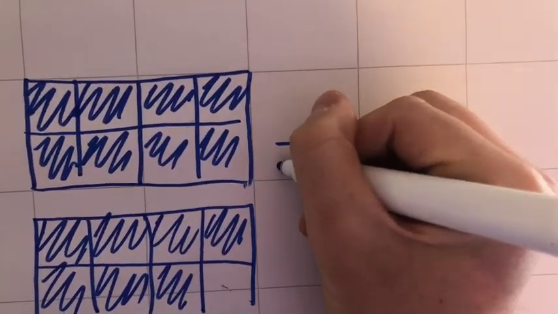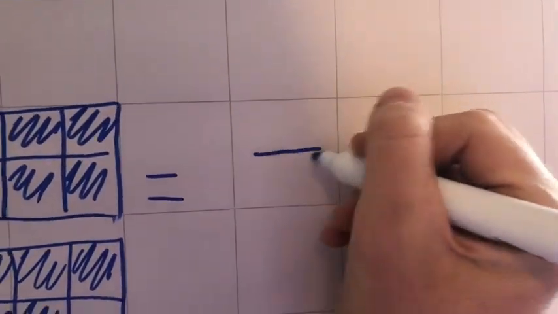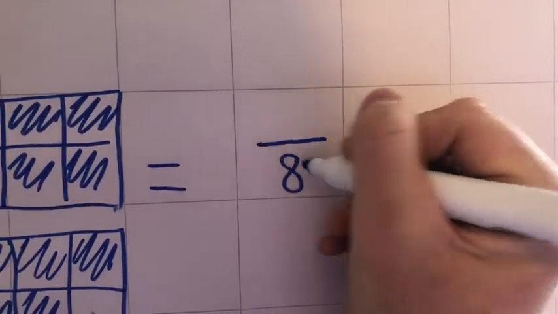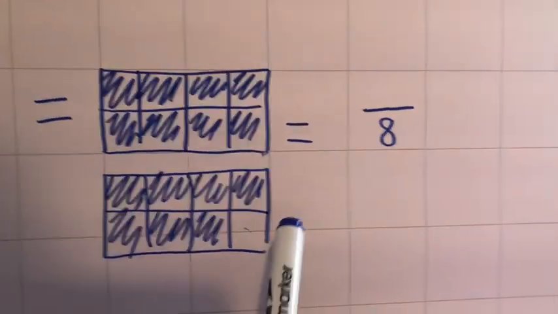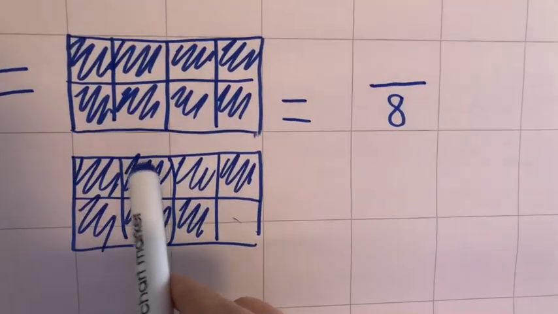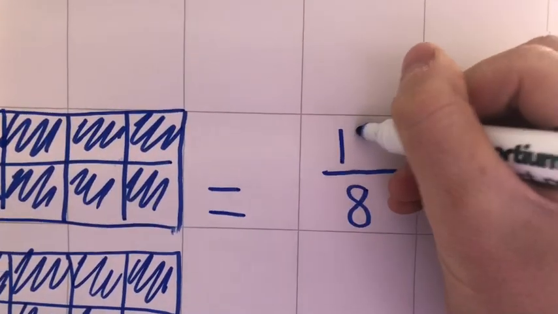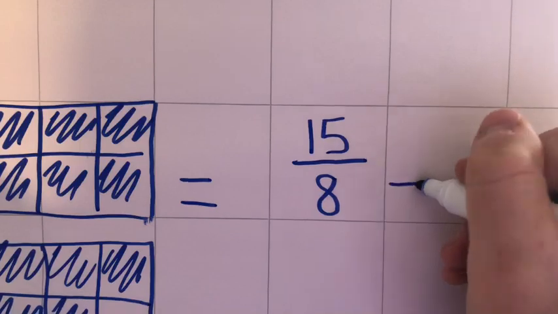So let's look at it first of all as an improper fraction. So again, I've split my whole into 8s, so my denominator does not change. Now, in terms of how many 8s I've now got, I've got 1, 2, 3, 4, 5, 6, 7, 8 there. 9, 10, 11, 12, 13, 14, 15 8s. Now, 15 8s is a perfectly good answer.